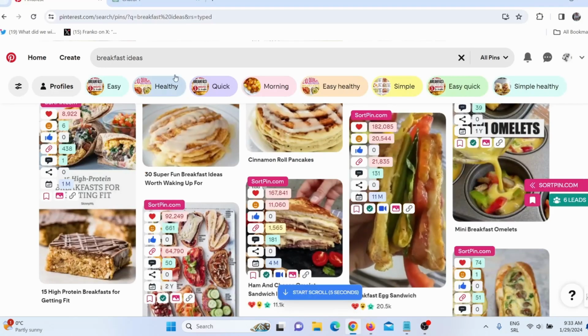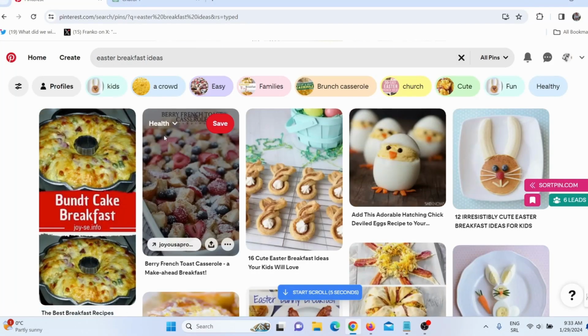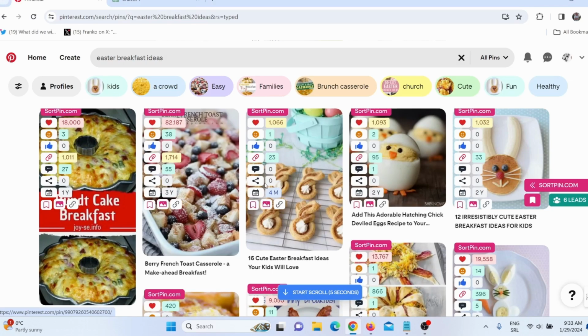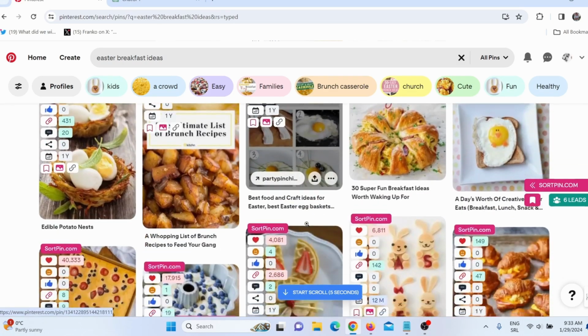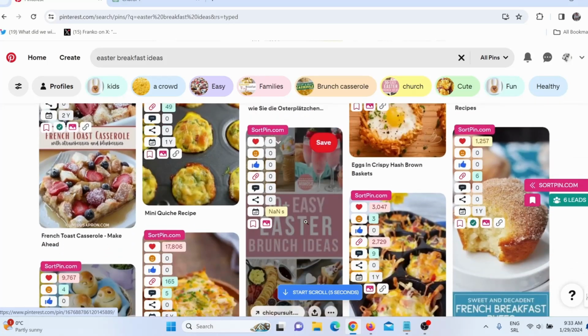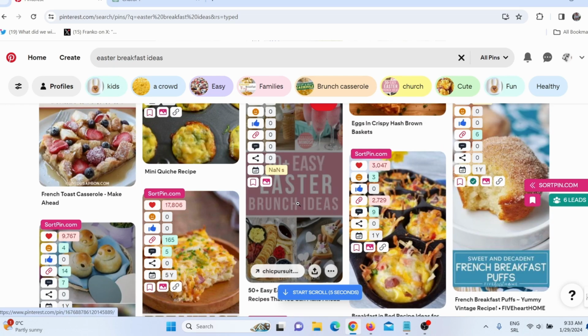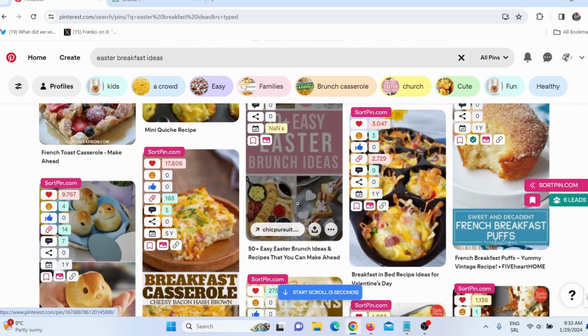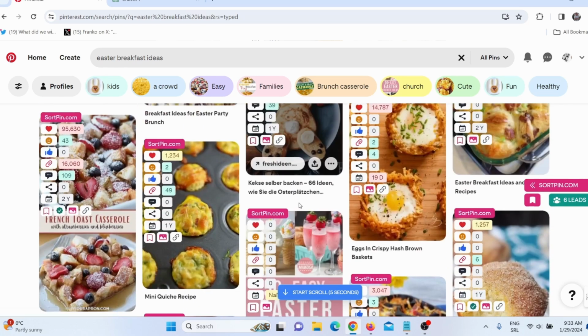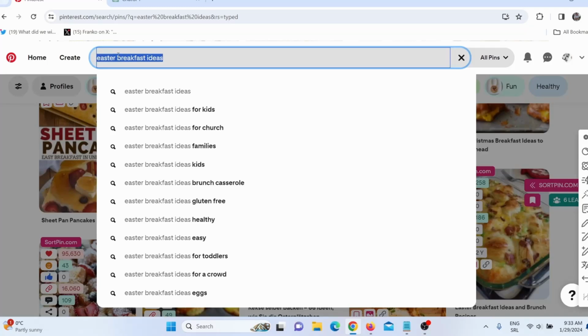So when I go back here, and when I actually paste it here and press enter, I will see that competition for this keyword is actually a big competition. It's a strong competition because this will be a huge trend in a few months. But also here you can see that some pins that are well optimized, they are actually in top 20 or top 30 results, which means if I do a good job optimizing my own pins, I have a chance to rank as a top result for this keyword here, and in April or March I will get a lot of free traffic from Pinterest.